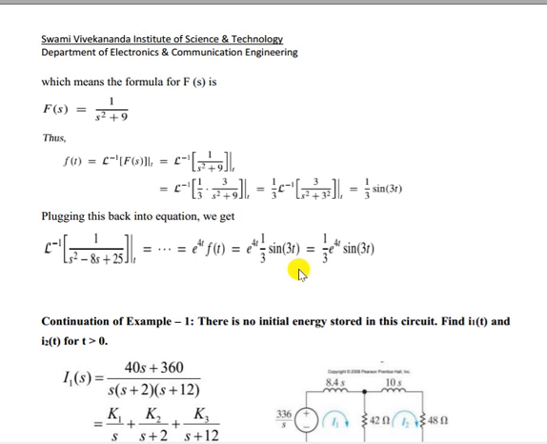Similarly you have to do that. Now see here, that is s squared plus 9. So s squared plus 3 squared we can write, but here it is 1. We have to make it omega, that is 3. So here we have to multiply it by 3 and divide it by 3. So you will get the result.